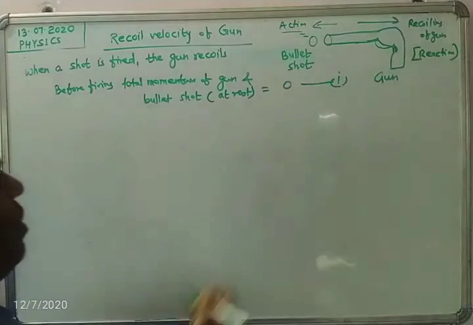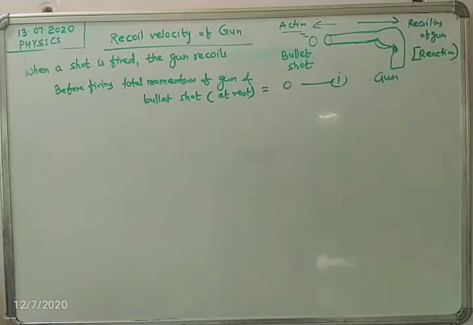Let us consider this equation number 1. Now, what will be the total momentum after the whole incident, that means after the shot gets fired? What happens?